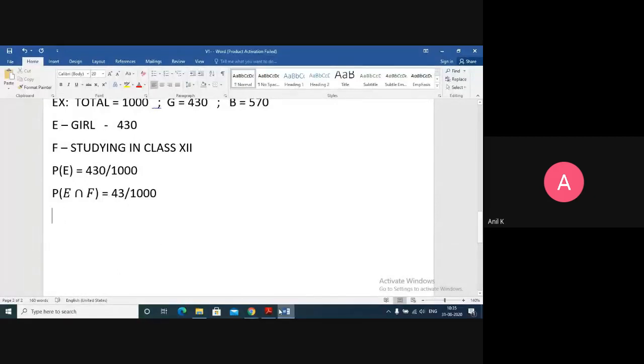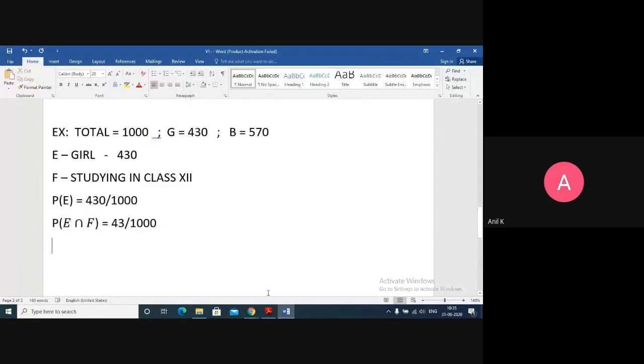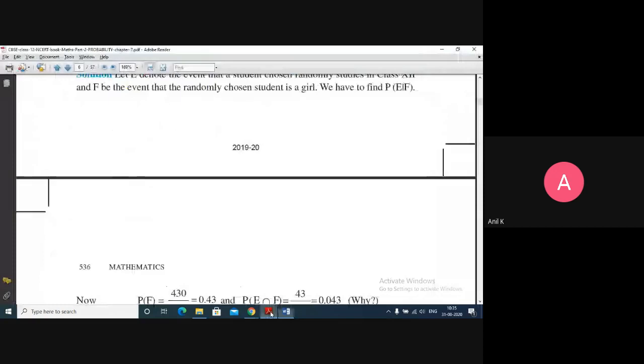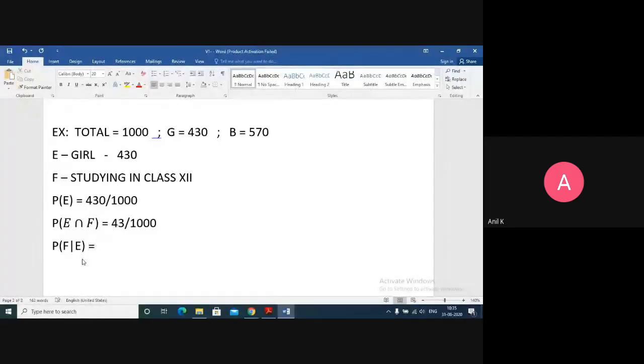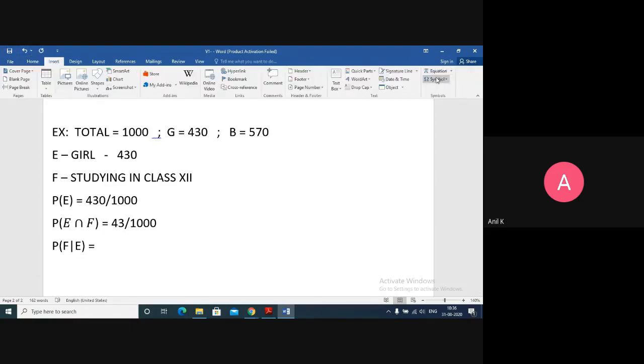So here I have taken E as a girl, F as studying in class 12. Let me read the question once again. What is the probability that a student chosen at random is studying in class 12? That means F slash E, because the student is a girl. We already know that. The only thing I have to find out is whether she is in class 12th or not. So you can go for a formula here.